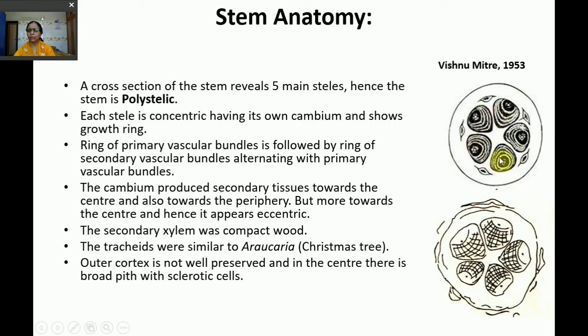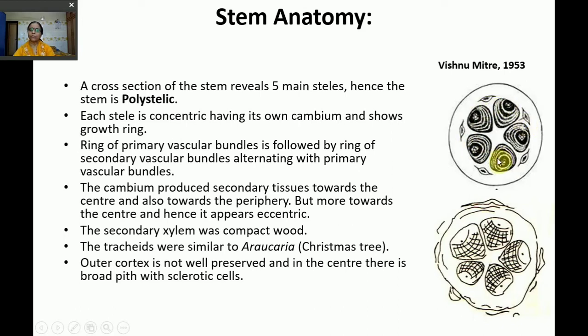When they were producing secondary tissues, more secondary xylem was produced towards the inner side, and hence these steles became slightly eccentric. In the center is present the pith or parenchymatous tissue. Overall, all together combined, the wood became a compact wood.